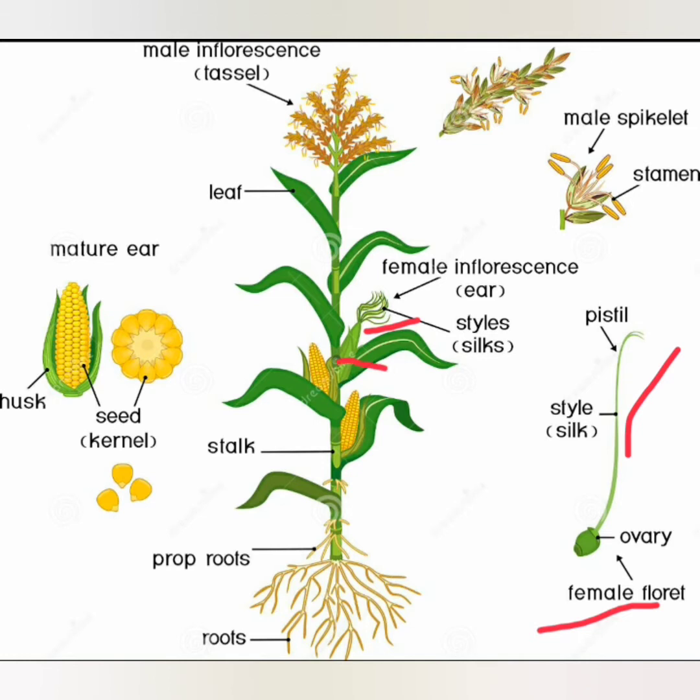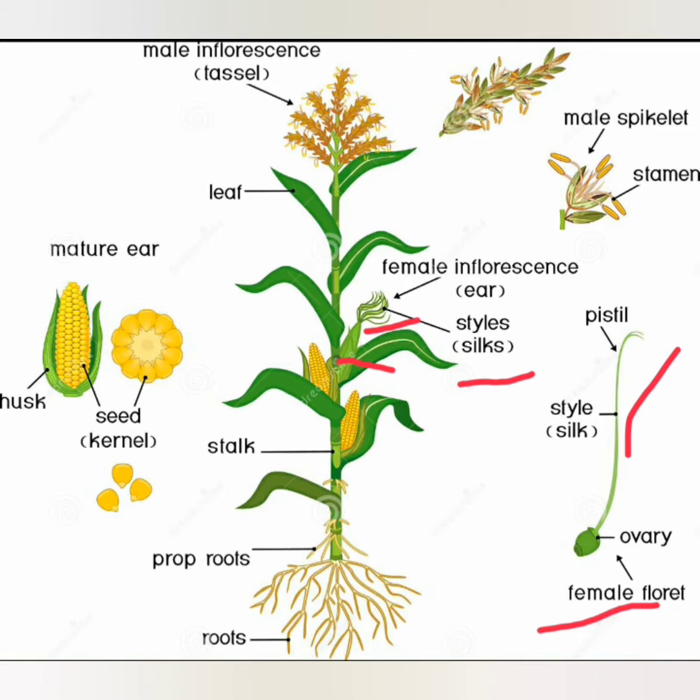You can see this is the cup here. So these female flowers are long and emerge out of the cup, and they are collectively known as the styles or the silks. And the tip of the style has two short unequal stigmas.